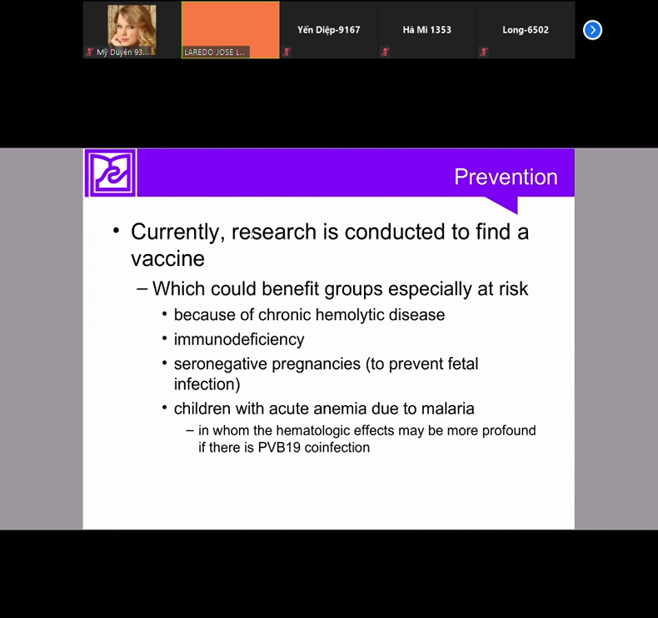But research is in development to find a vaccine against parvovirus B19 that could be useful for some people, not for all. This vaccine may be useful for immunocompromised people, for people with hemolytic disorders, for pregnant women who are susceptible, or for other groups of susceptible people that may suffer severe disease. But currently, we don't have the vaccine yet. Research is in development.